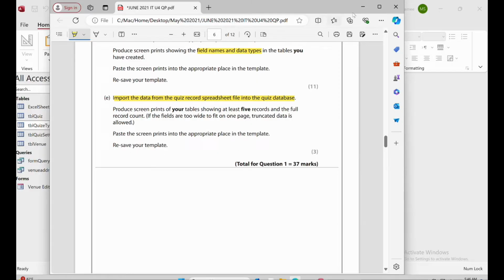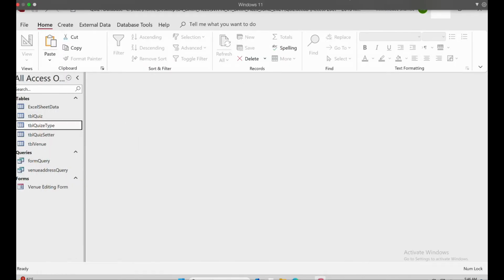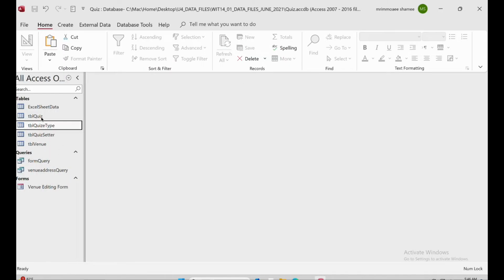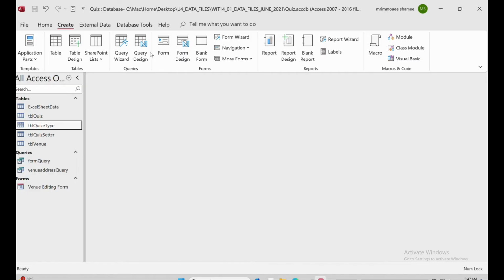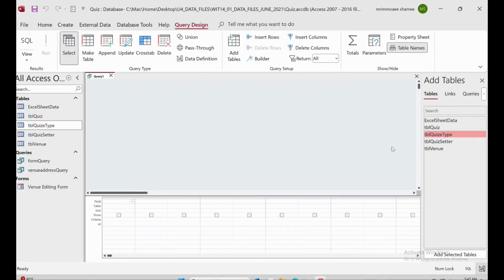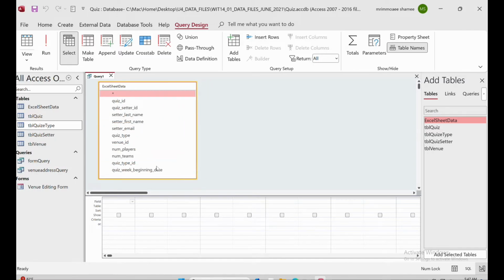So first of all, if we want to add the values in these 3 fields from this Excel sheet, we have to go to Create and Query Design. Inside the query design, we'll take the Excel sheet data first. So here the Excel data sheet will come up.